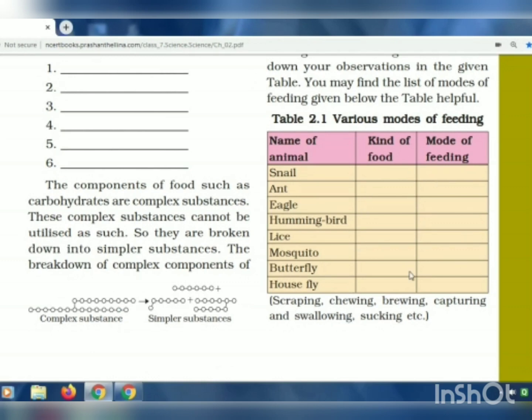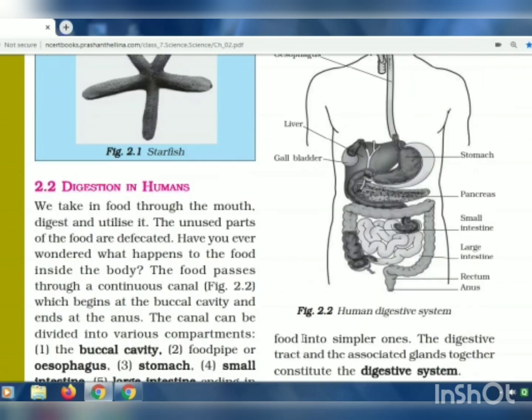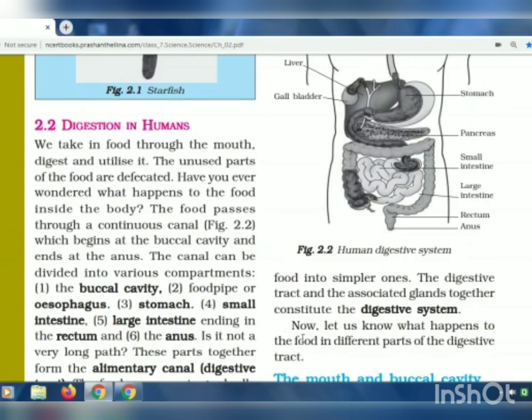So this table we will discuss in our online class. Up till then, you try to complete this table by yourself, but I will explain it in our online classes. So those were the different ways how the living organisms take food into their body.